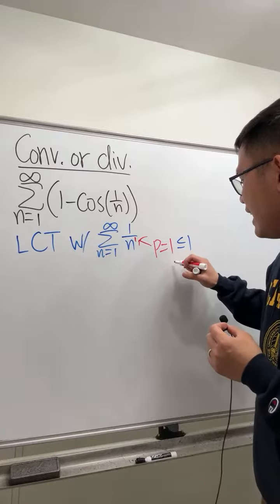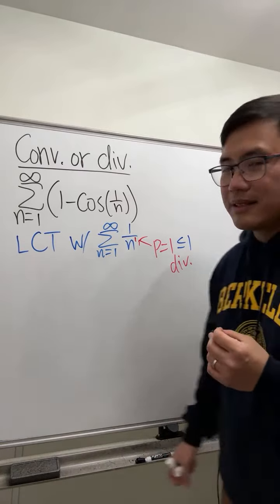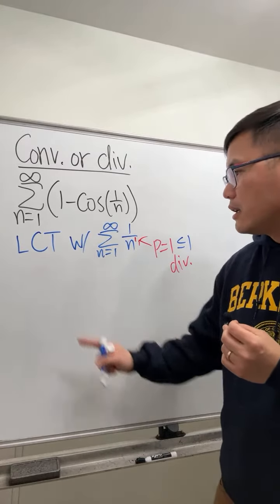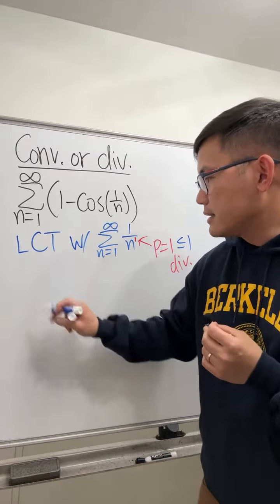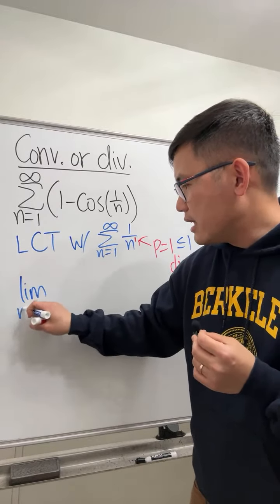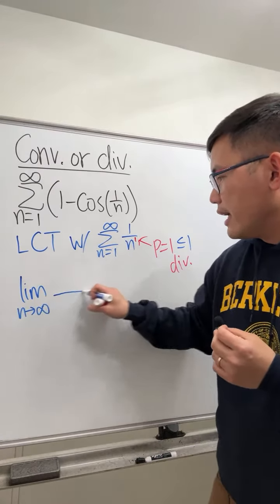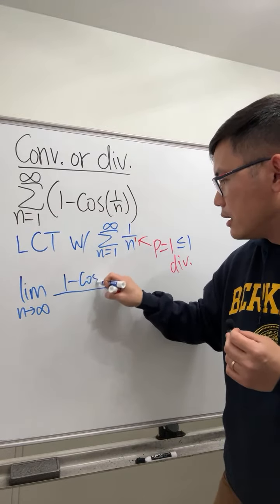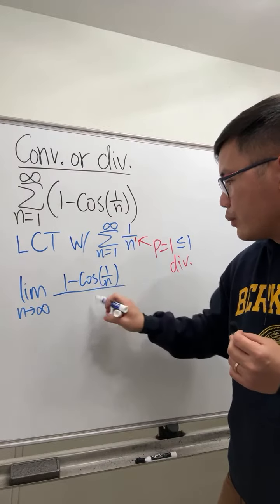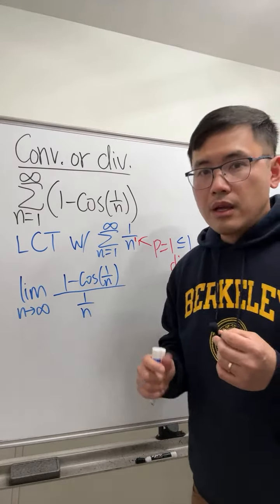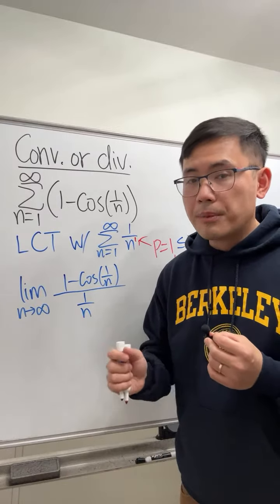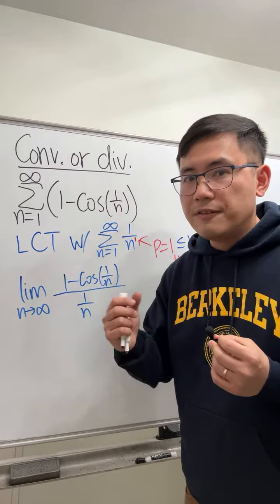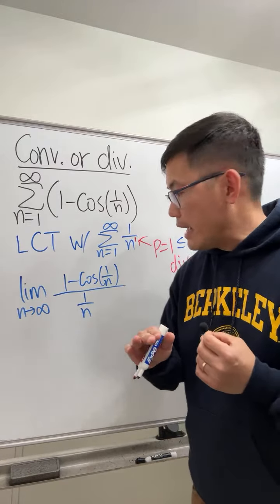This right here diverges. It's a harmonic series. Now, check this out. If we want to do the limit comparison test, we are going to check the limit as n goes to infinity. And let's put down the one that we're trying to figure out on the top, and then over the one that we know on the bottom. For this version of the limit comparison test, we want to compute the limit and hope that we get a positive finite value.